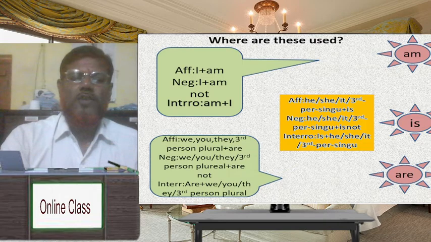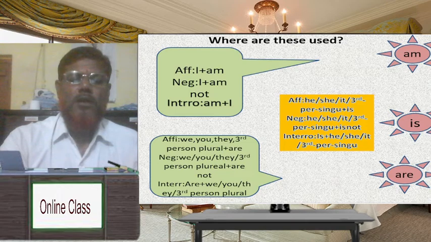Dear student, now I want to discuss the use of first person plural we, second person you, and third person plural they. Dear student, in affirmative, subject we, you, they, third person plural plus are. In negative, subject we, you, they, third person plural plus are not. In interrogative, are plus subject we, you, they, and third person plural.